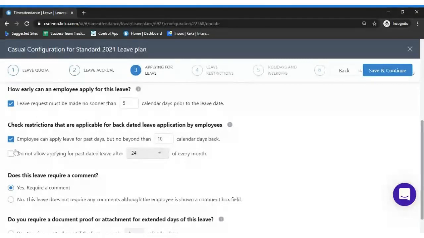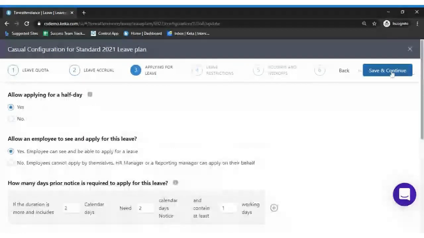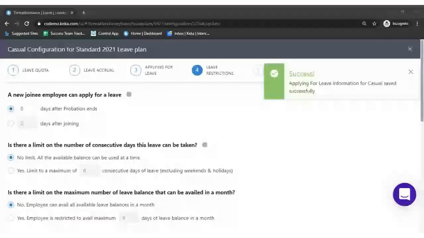Okay, right. So moving on to the next option, which is does this leave require a comment? Whether it is mandatory for the employee to provide a comment while applying, yes or no, you can enable or disable this option. The next option, which is do we require a document proof or attachment for extended leave days? So whether you require a document whenever an employee is applying for a leave, you can enable or disable this option. Okay, so we are proceeding with the next page.